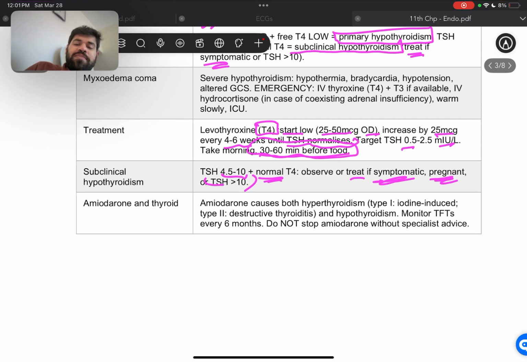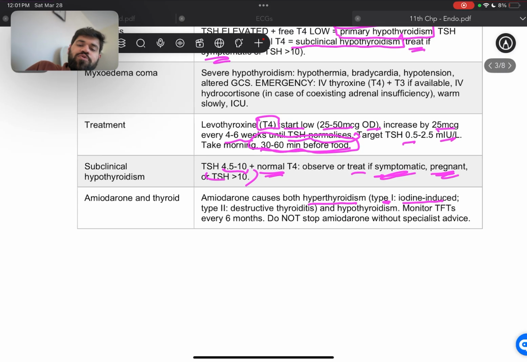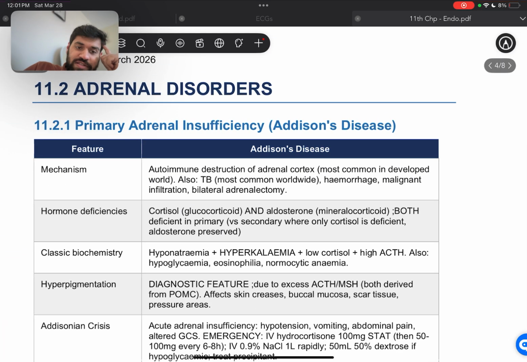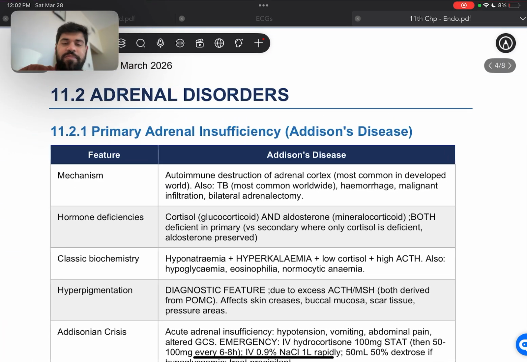Amiodarone and the thyroid, because amiodarone can cause both hyperthyroidism, with type 1 if it's iodine induced, and type 2 because of destructive thyroiditis, and hypothyroidism. All right. We monitor the TFTs every 6 months, and we do not stop amiodarone without specialist advice. So now we know that amiodarone is a drug we need to keep a lookout for. If the patient is taking it, we have to check their thyroid function as well.